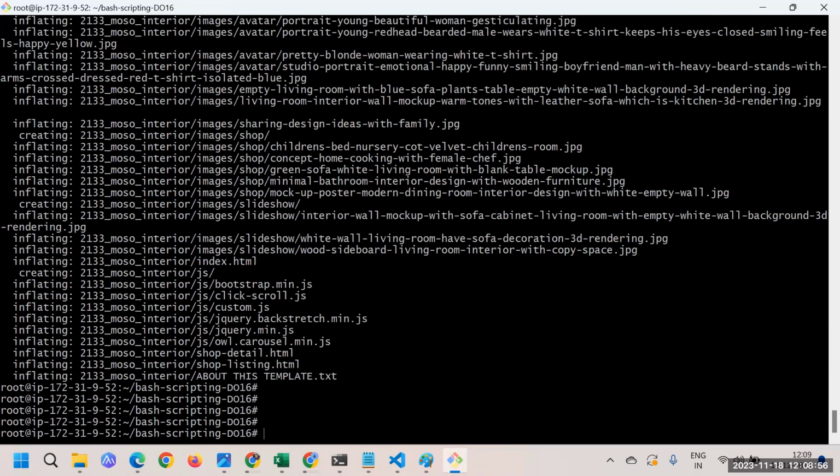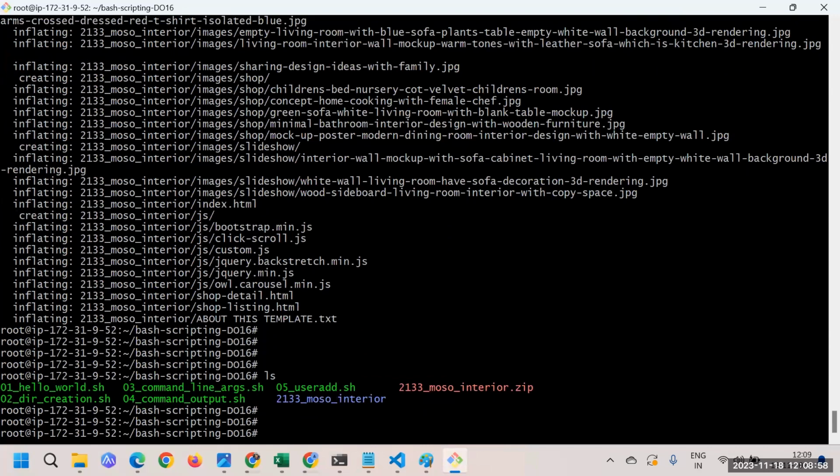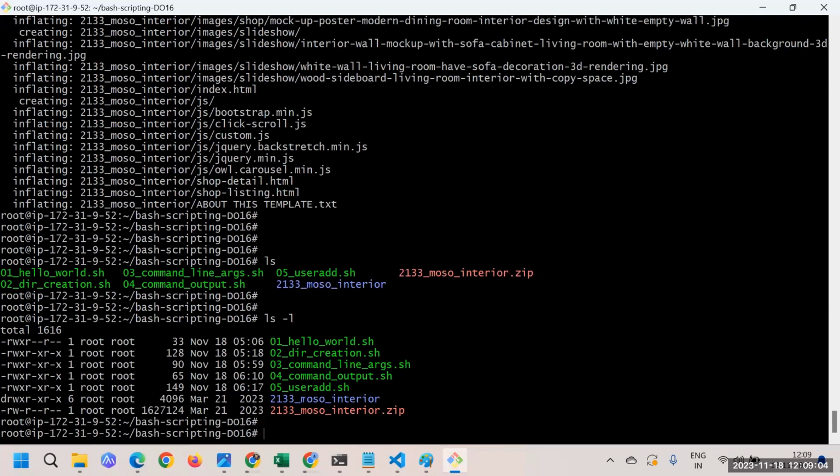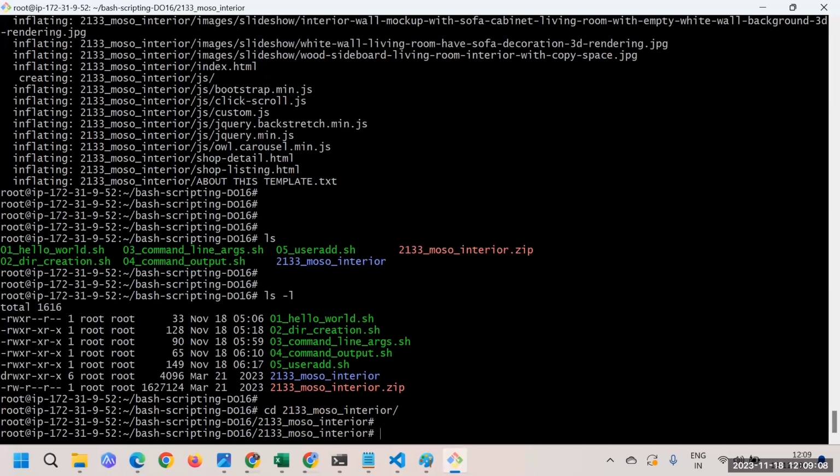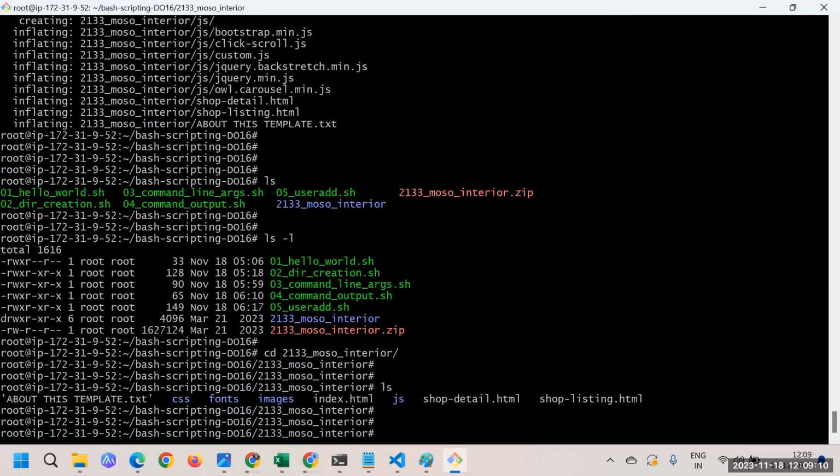If I do ls now, you can see here we have got this particular file. If I do ls -l, you can see we have got this directory, and I can go inside this directory 2133. Then if I do ls here, you can see we have got all the things.